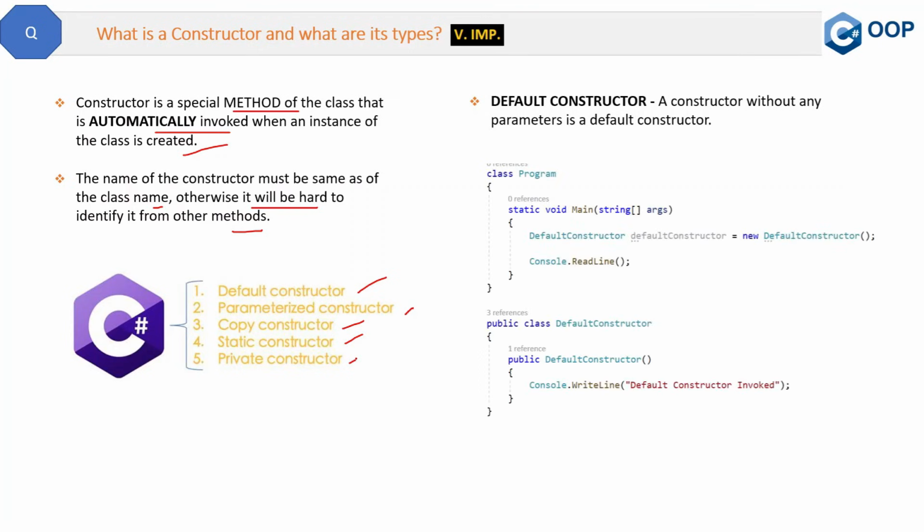Let me show you the code. So see, here we have a class DefaultConstructor, and inside this class we have this constructor which doesn't have any parameters, and the name is also same as the class name. And now inside the main method, when we create the object of this class, this will automatically call this default constructor. And if you see the output, you will see the output as "default constructor invoked".